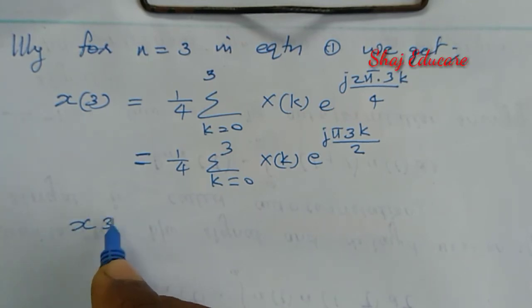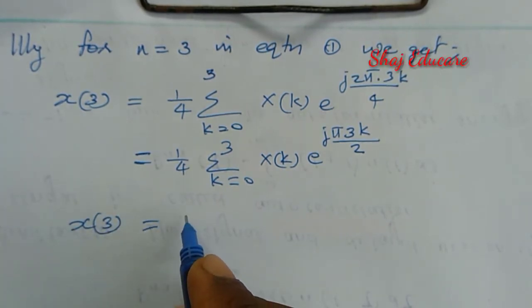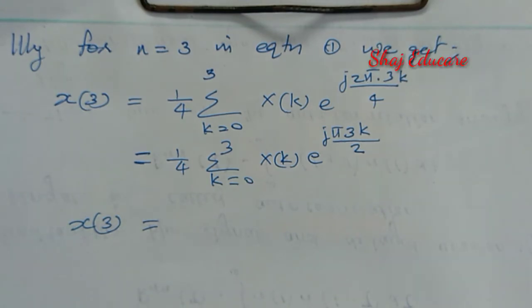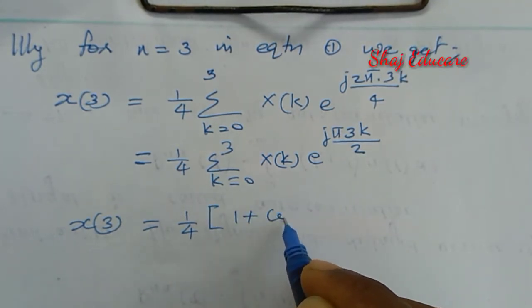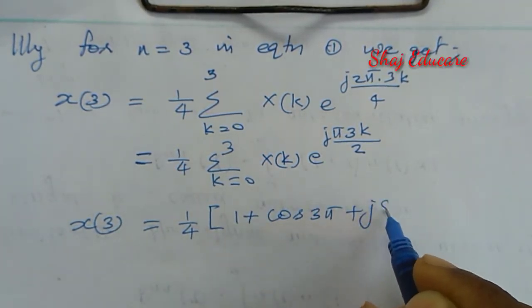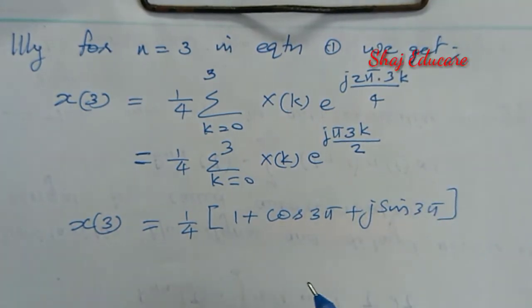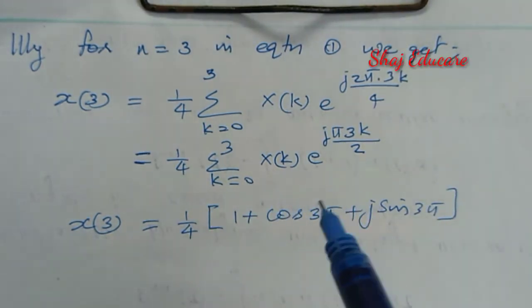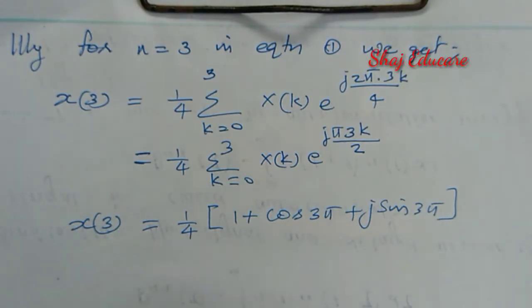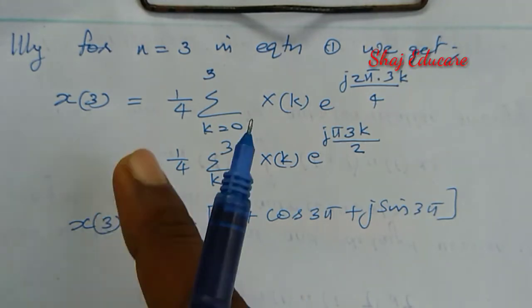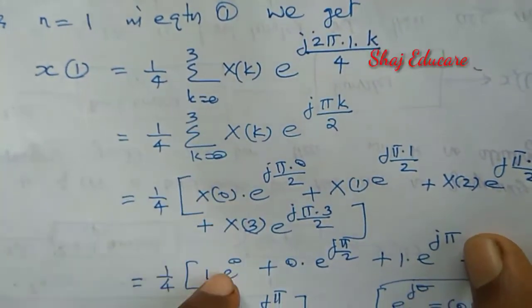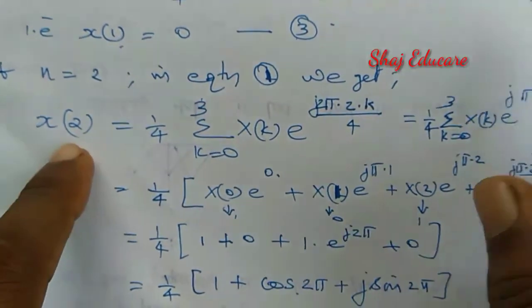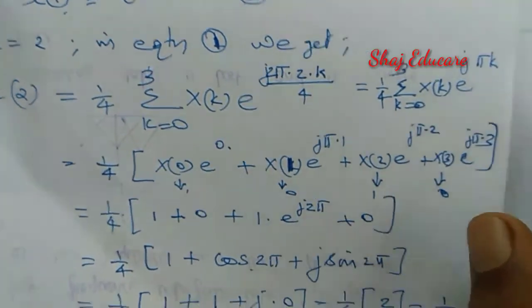Then on solving, I will be getting x of 3 equal to 1 by 4 into 1 plus cos 3 pi plus j sine 3 pi. The steps for finding x of 3 are very much similar to those for x of 1 and x of 2.